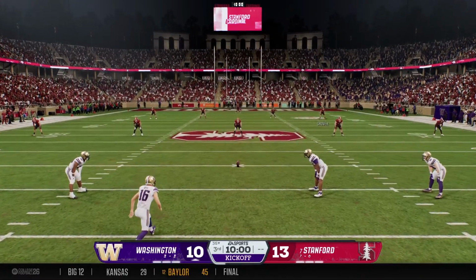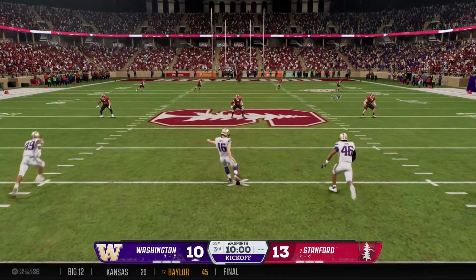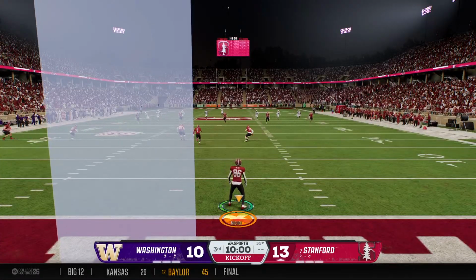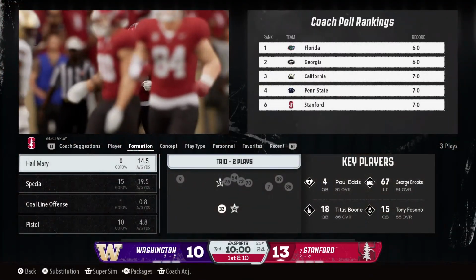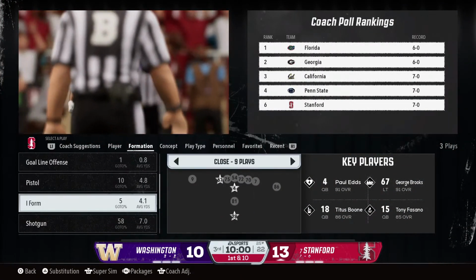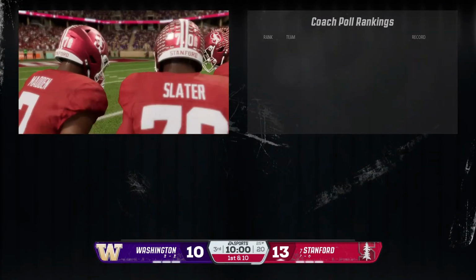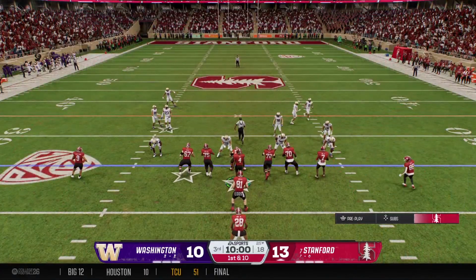Washington ready to kick off to start this second half. And no chance at a return here. They'll start this drive at their own 25. Stanford has it back. The Cardinal offense returning to the field.